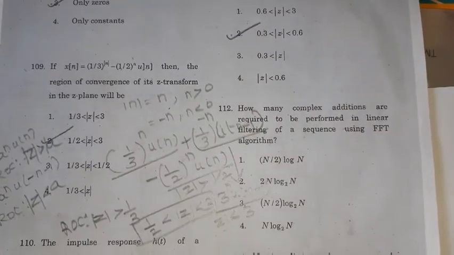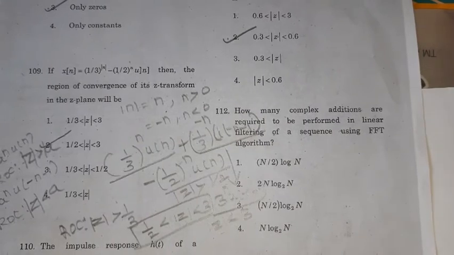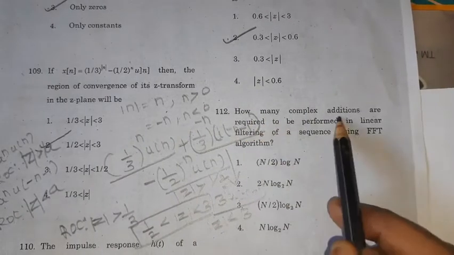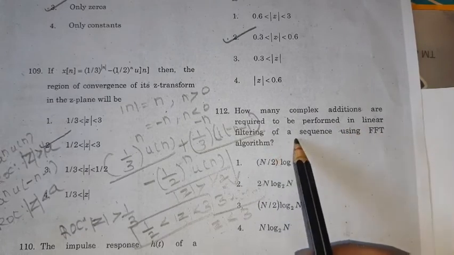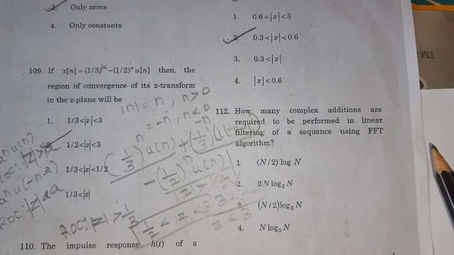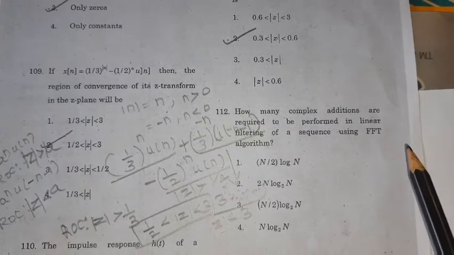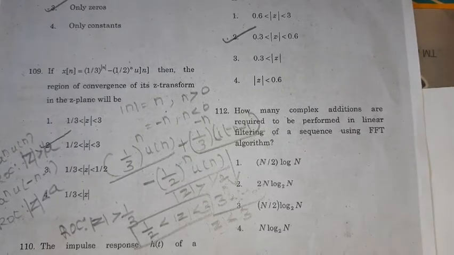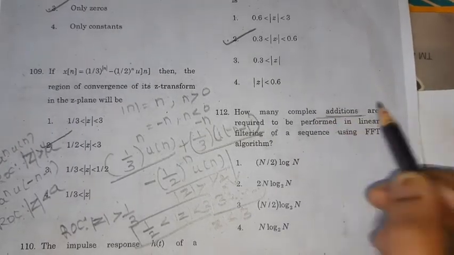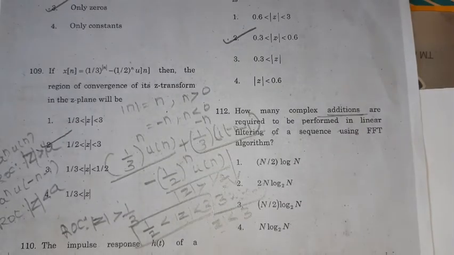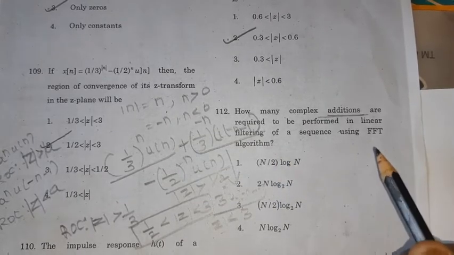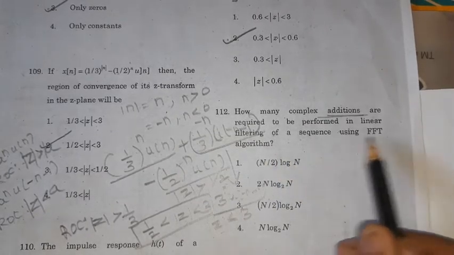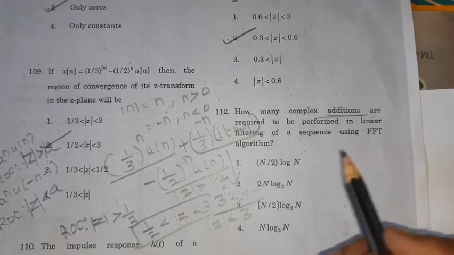Next, move on to problem 112. How many complex additions are required to perform linear filtering of a sequence using the FFT, fast Fourier transform, algorithm?